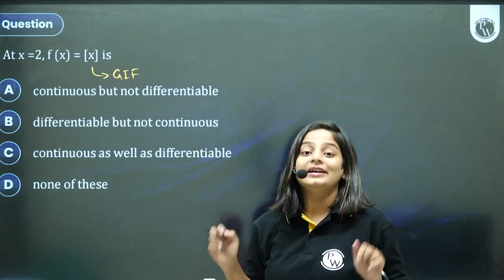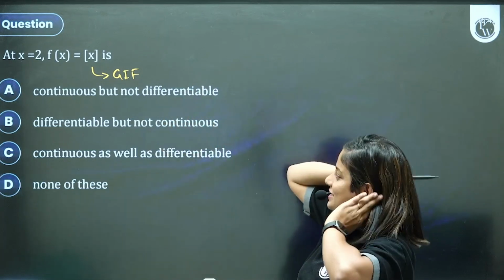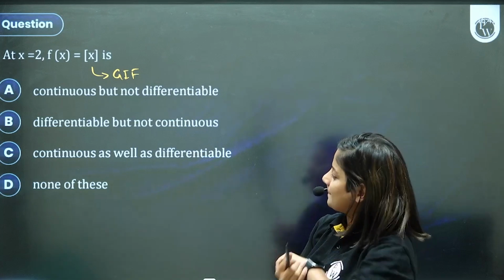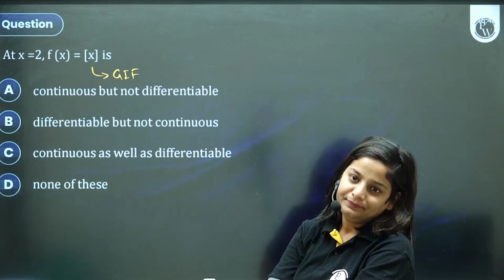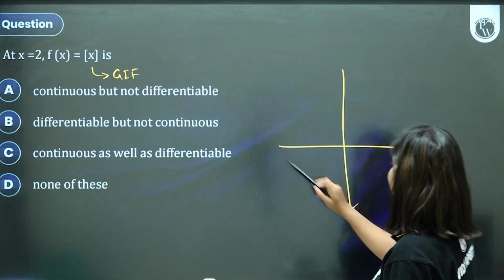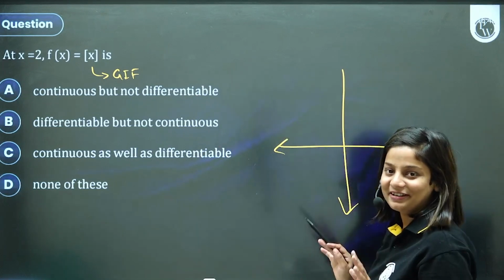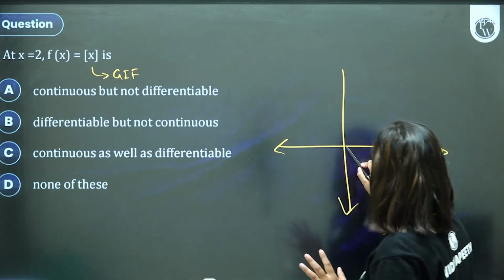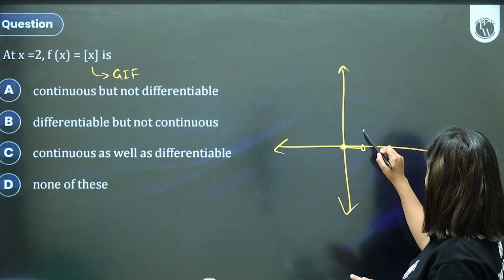GIF, greatest integer function. So at x equal to 2, what do you say? I don't understand this. If you know the graph of the floor function, the step function, the GIF function, they are all the same thing, just multiple names. GIF function is typical Indian: multiple names, same person.